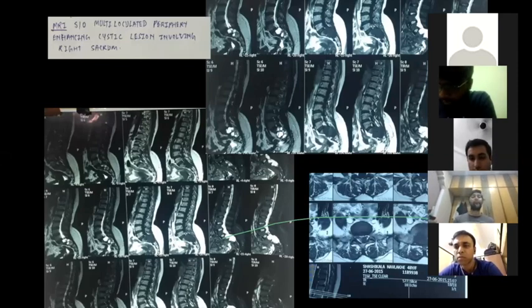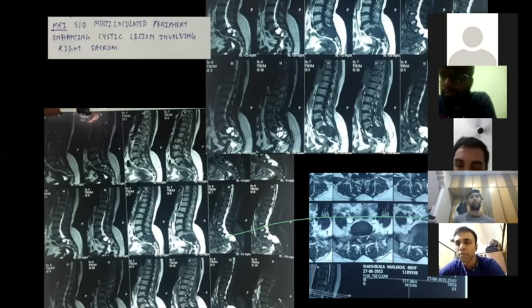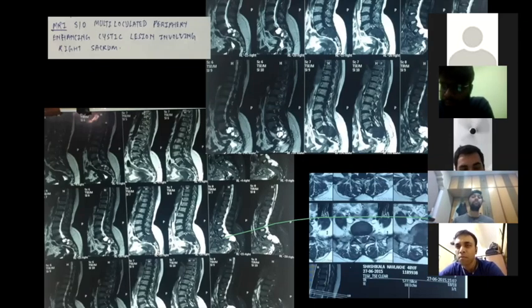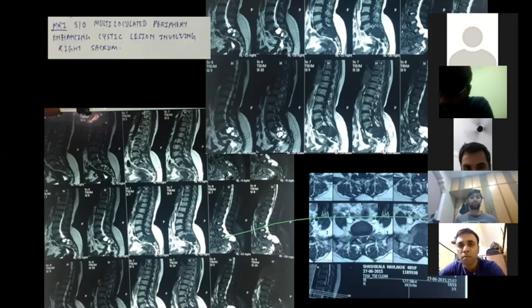Diagnosis? Giant cell tumor, tuberculosis, or dural tumor? Dural tumor, you are telling. Either a Cox lesion or a giant cell tumor or a dural tumor. Kaushik sir, what are your differential diagnoses for this case?